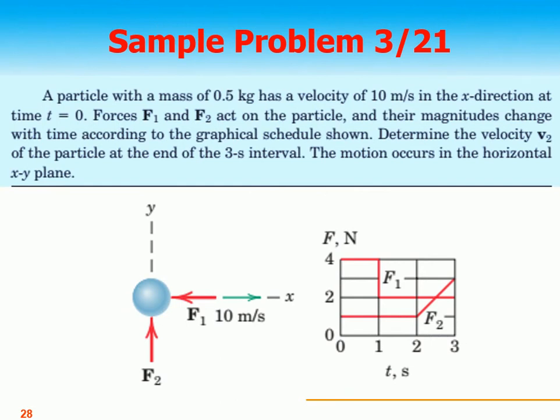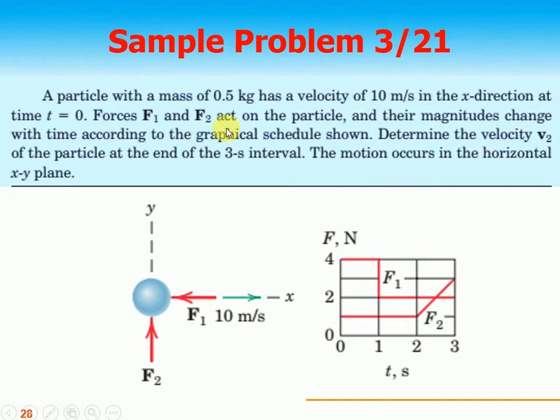Sample problem 3-21. A particle with a mass of 0.5 kilogram has a velocity of 10 meters per second in the x direction, right? At time t equal to 0, forces F1 and F2 act on the particle, and their magnitudes change with time according to the graphical schedule shown. This is how the forces are changing. F2 is constant up to 2 seconds, and then from 2 to 3 seconds it is constantly increasing. F1 is 4 newtons for the first second, then it suddenly decreases at 1 second, and up to 3 seconds it remains the same at 2 newtons.